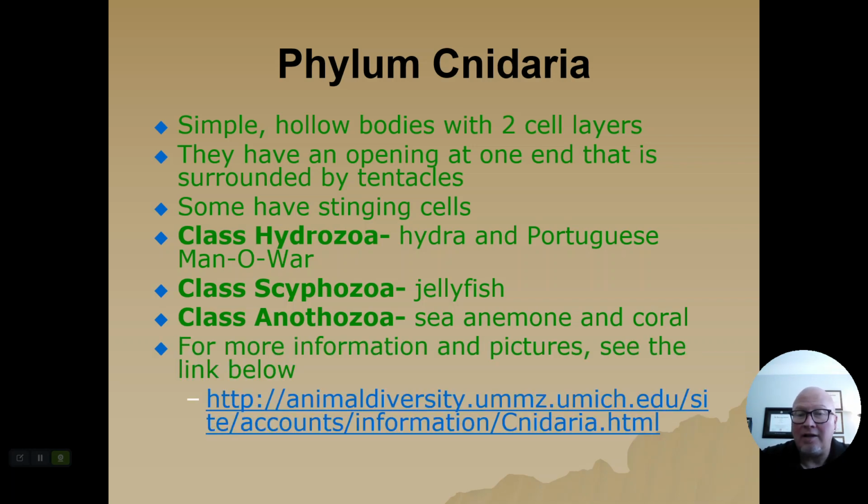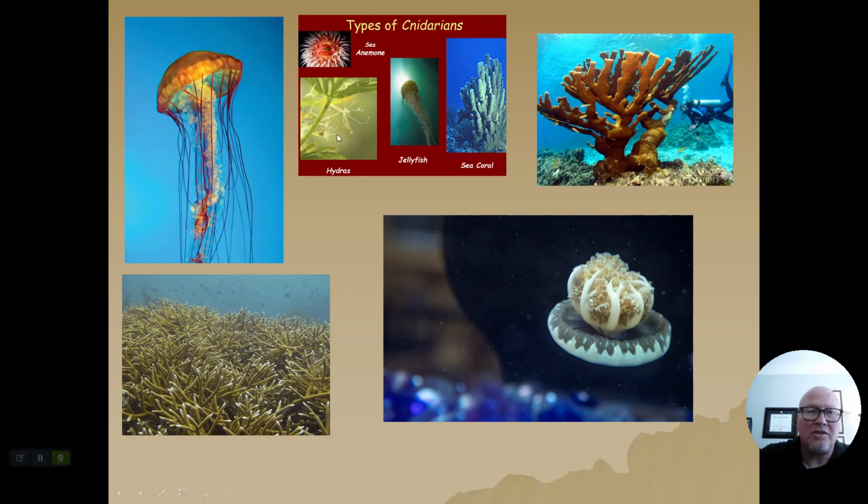And again, I've got a link here for more information, and you can follow that in the non-recorded slide deck here. But here are some images. Here we have a typical jellyfish. All of the nematocysts are found here. The gastrovascular cavity would be right here in the center. These are corals, staghorn and elkhorn coral. This is an upside-down Keys jellyfish, which is really cool if you ever have an opportunity to snorkel anywhere in the Upper Keys. You can see these jellyfish all over the place. Florida Keys, that is. And then you've got hydras here, and of course sea anemones.